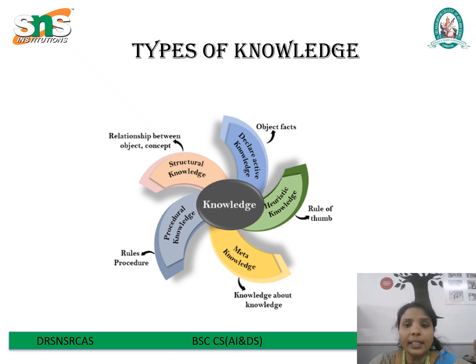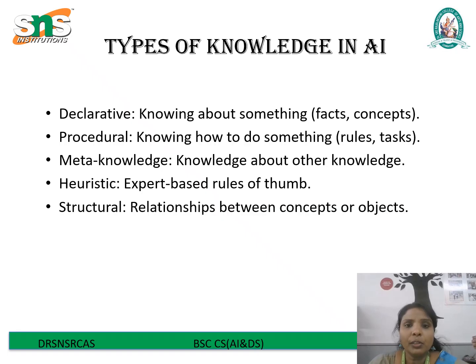Next, we see the types of knowledge. There are 5 types of knowledge. The first one is declarative knowledge, then meta knowledge, procedural knowledge, heuristic knowledge, and structural knowledge. We will see them one by one. Understanding the types of knowledge in AI is essential to understand the different types of knowledge that machines must handle to make intelligent decisions.